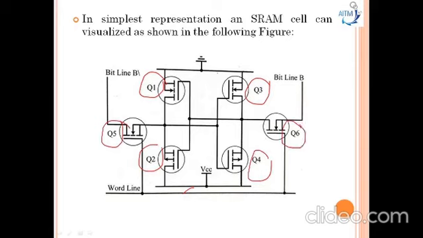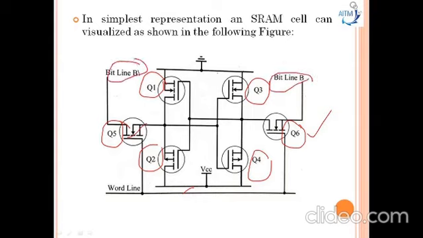Q1, Q2, Q3, Q4 are cross coupled inverters. Q1 and Q2 are a CMOS inverter pair, and Q3, Q4 are another CMOS inverter pair. Q5 and Q6 are used to control access to the bit lines, that is B and B bar.